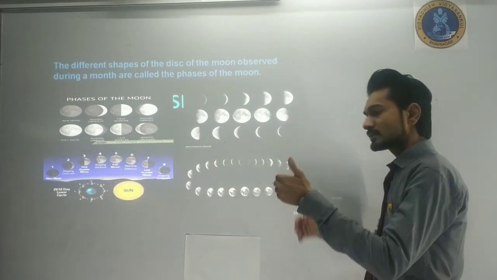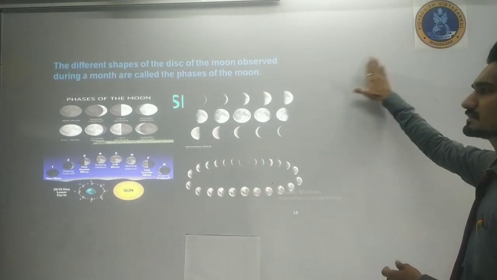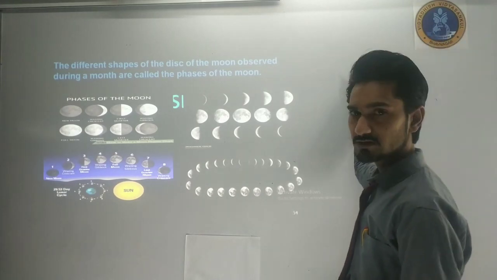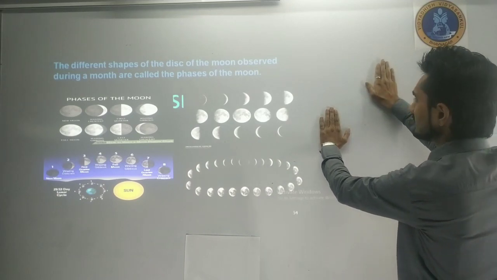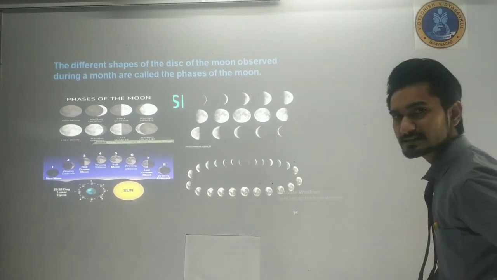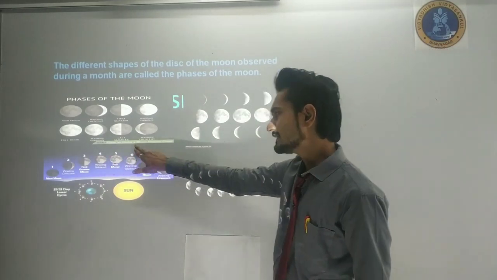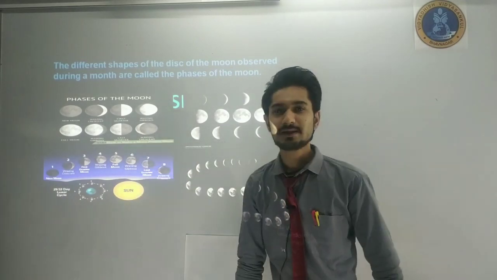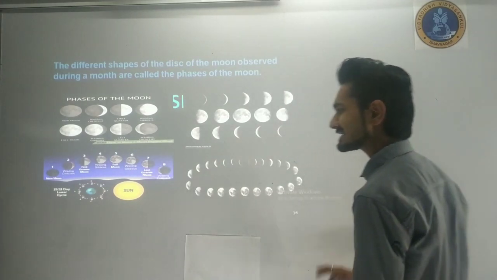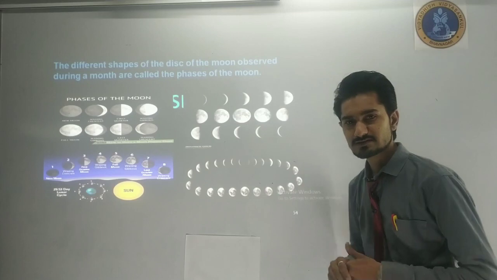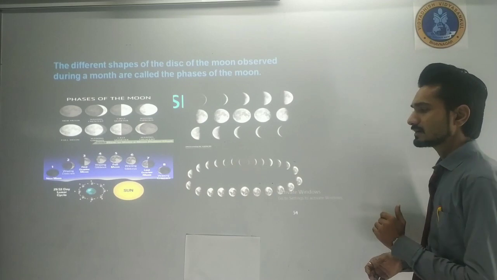If you think the first thing, it will look out from this side, meaning half of the moon will be seen from this side, it will be called the first quarter, and when half of the moon can be seen from the other side, it will be called the last quarter. If we merge both of them and see the moon fully, then it will be called the full moon. Then if the last 25% visibility is conducted, it will be called the crescent also. These are the 8 phases of the moon that we are seeing. You have to learn that and remember that.